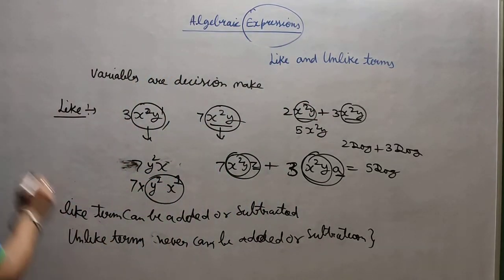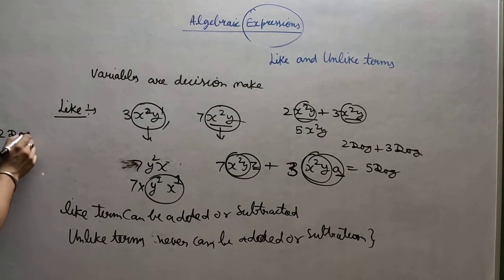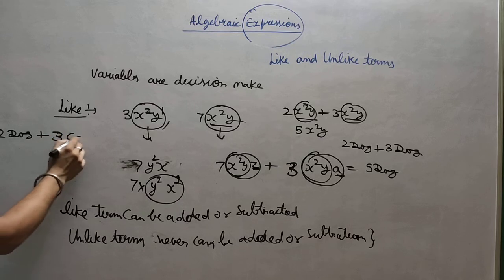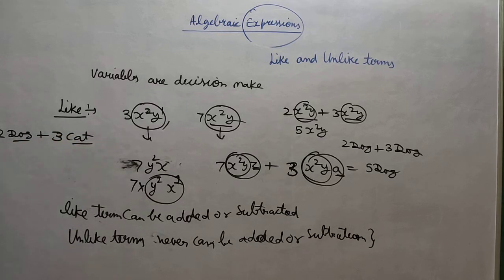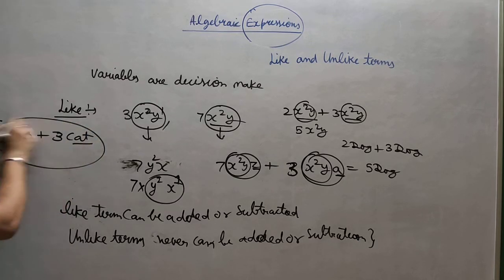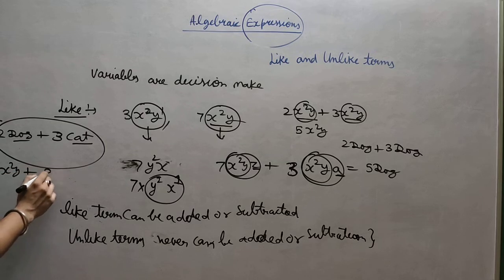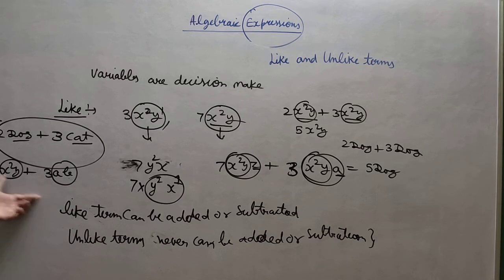If I say 2 dog and 3 cat, then you can see that they belong to different families. Then how can we add it, right? So we will leave our answer as it is. It means suppose I have 2x square y and there is 3ab. You can see this is x square y, this is ab. They belong to different families, so they cannot be added. So you will leave your answer here only because of unlike terms. I hope this particular part is clear to all.